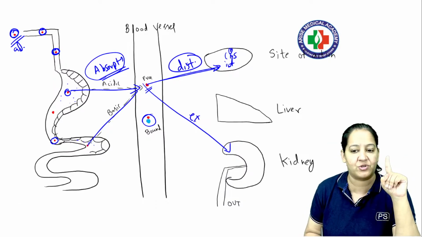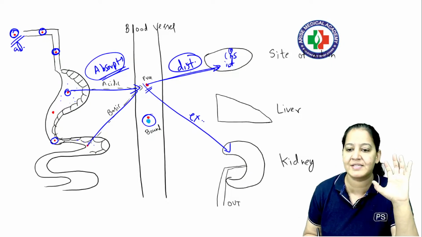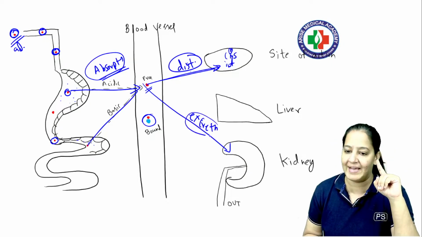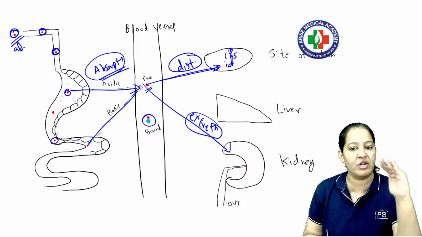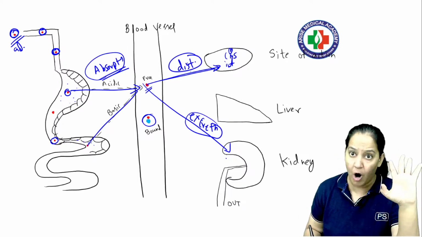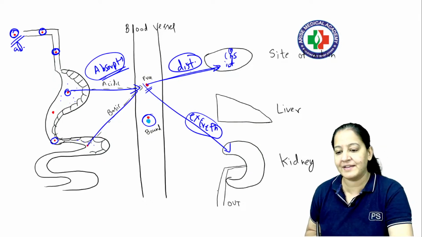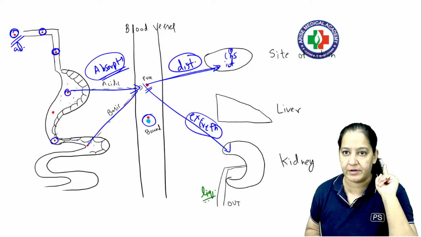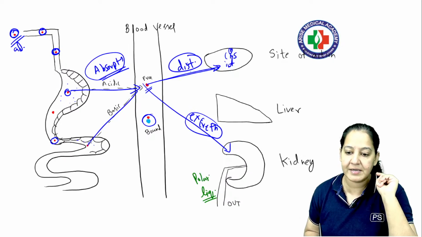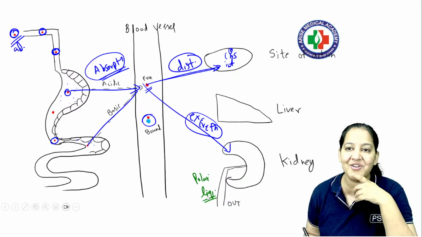So finally, I want excretion now. Because the drug has already shown its action, I want the drug to be excreted. Excretion is the movement of the drug from the blood to the urine, out of the body, right? But there is a problem. What is the problem? The problem is that the urine is liquid. The urine is water. So only polar drugs are soluble in water. Non-polar drugs are not soluble in water.